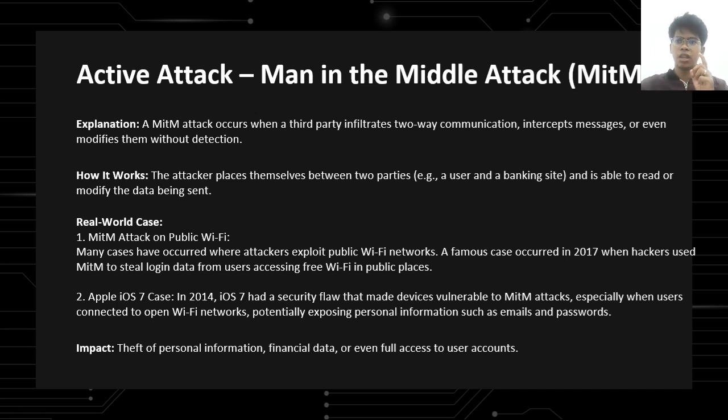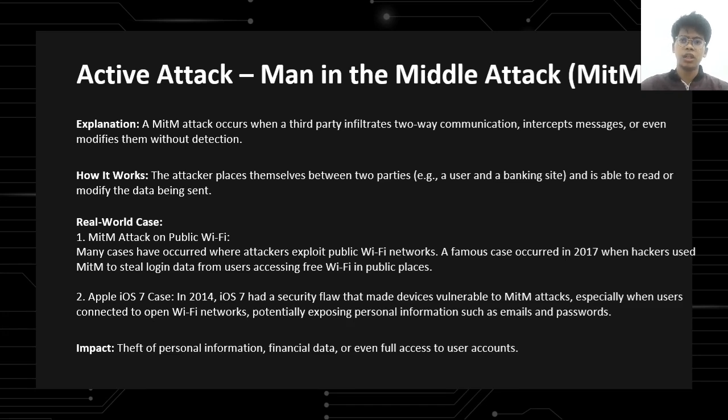First is the MITM attack on public Wi-Fi. Many attacks have occurred where attackers exploit public Wi-Fi networks. A famous case occurred in 2007 when hackers used MITM to steal login data from users accessing free Wi-Fi in public places. And the second example is the Apple iOS 7 case.